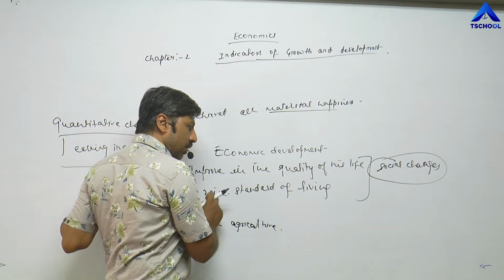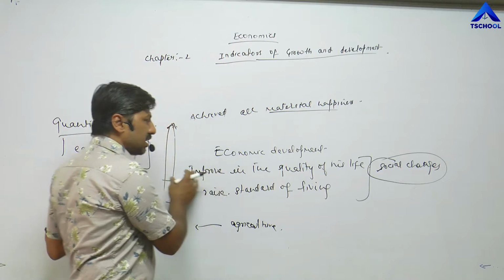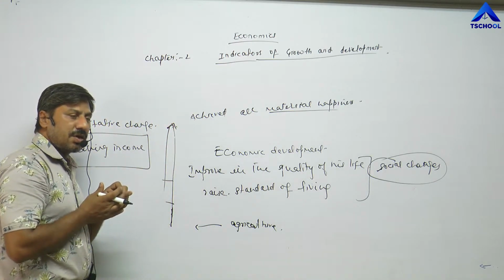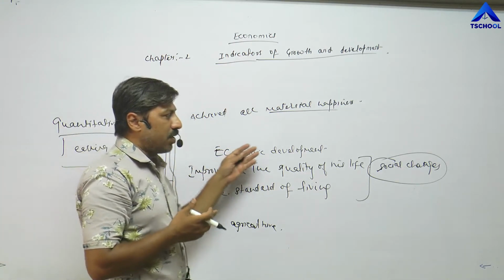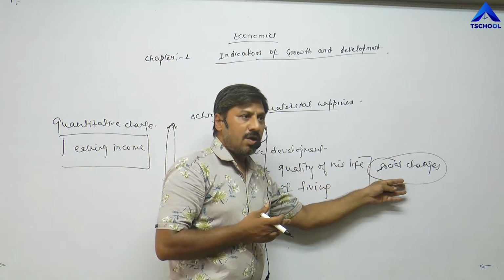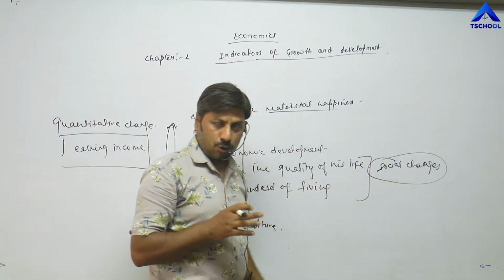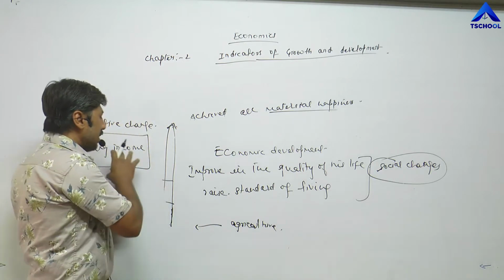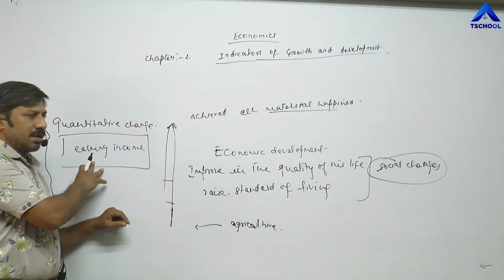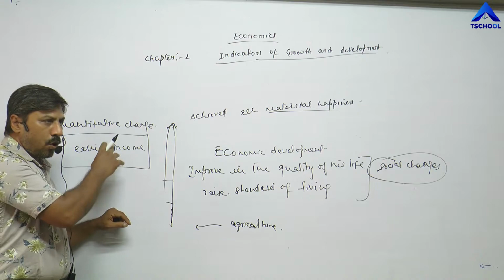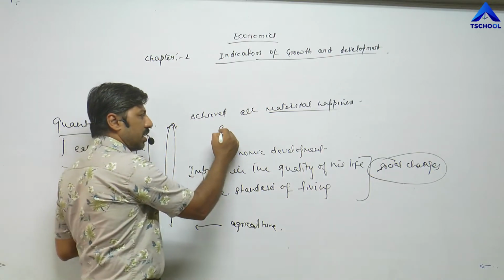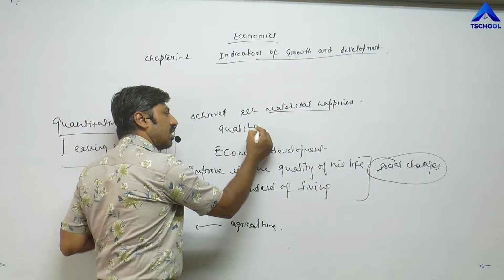He decided to raise the standard of living. For this purpose, he started to purchase luxurious and comfort goods, and then he left all types of traditional thinkings, orthodox thinkings, superstitions. It means when he started earning income, it brings qualitative changes. This is called qualitative changes.